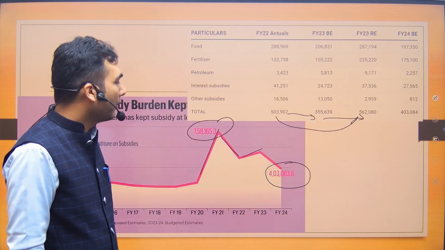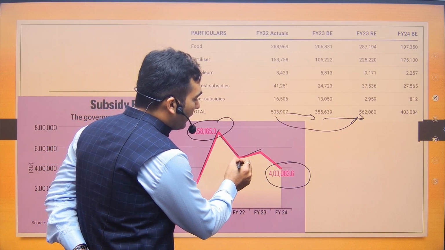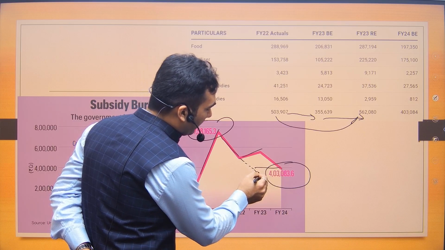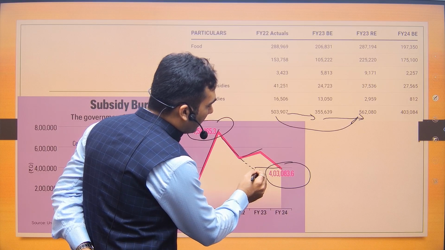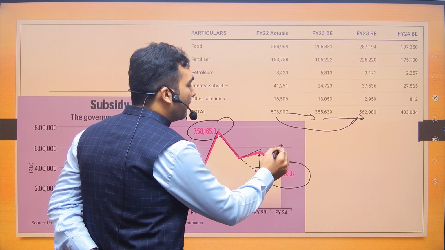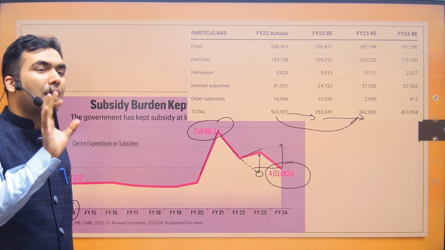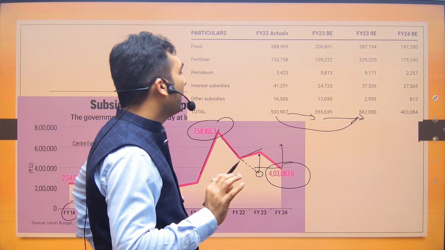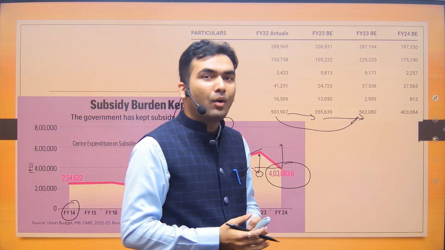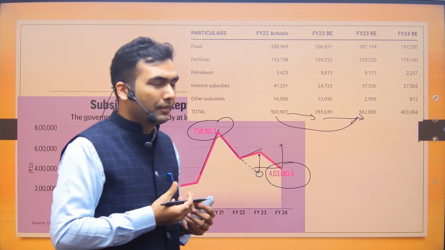The only thing that you have to remember is that last year the government was planning to bring down subsidy somewhere here, even below this level, somewhere like here. But instead, it has ended up here. So this is just a budget estimate. The government might end up here. So the government is at least trying, its intention is noble, that we have to bring down the subsidies. Now, you got to understand how government is claiming that this year subsidy burden is going to be less. Okay.